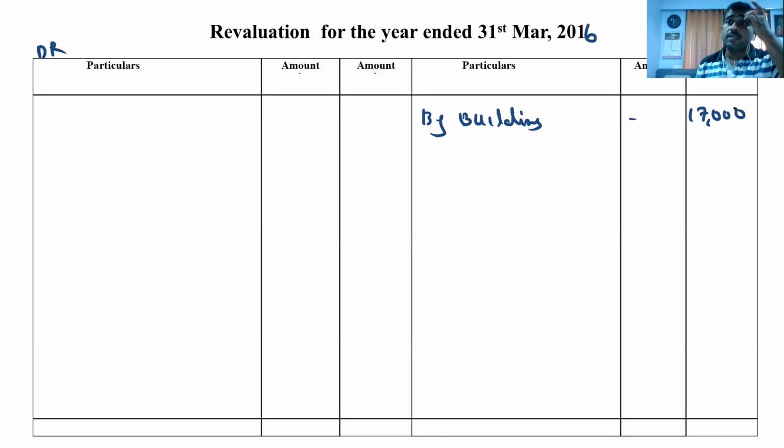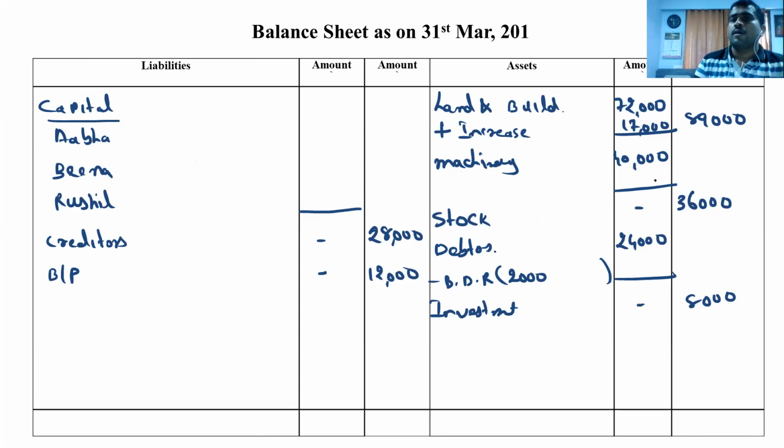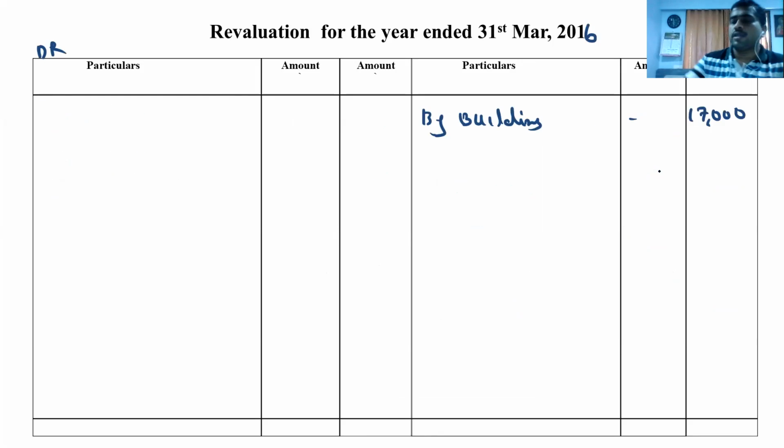Machine is to be decreased up to 32,000. Go to machine, up to 32,000, minus decrease 8,000. It's a loss. Revaluation debit side, to machine 8,000.